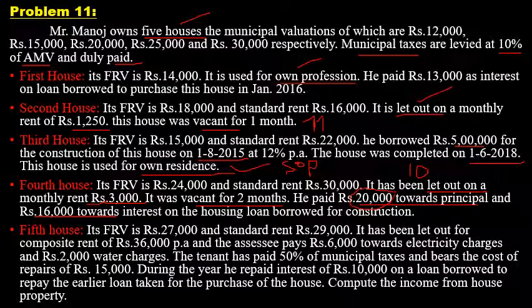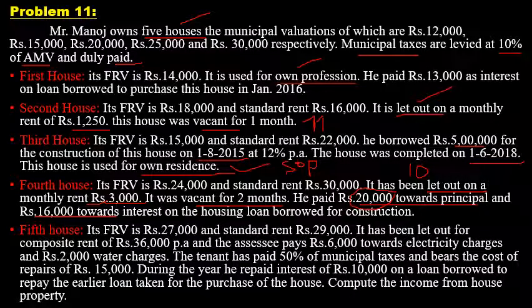For this 20,000, the principal amount, the assessee gets the deduction under section 80C, which is not part of our calculation right now. So we have to take only the interest on loan paid for the 4th house. The interest on loan paid for the 4th house is 16,000. So 20,000 should not be considered because it is a principal amount.